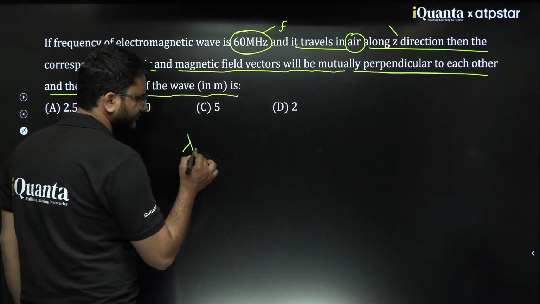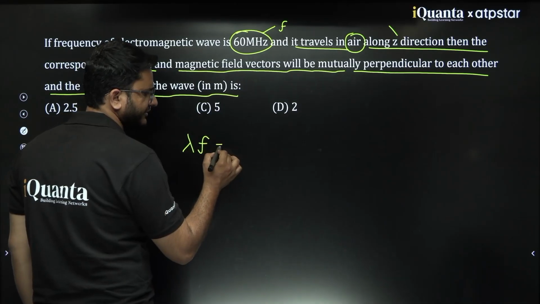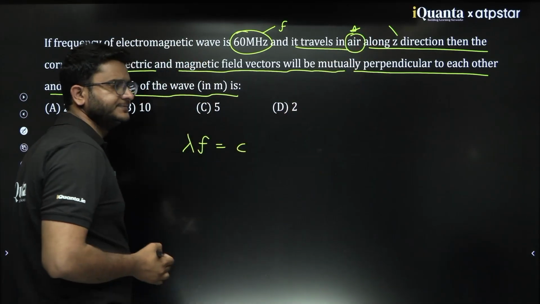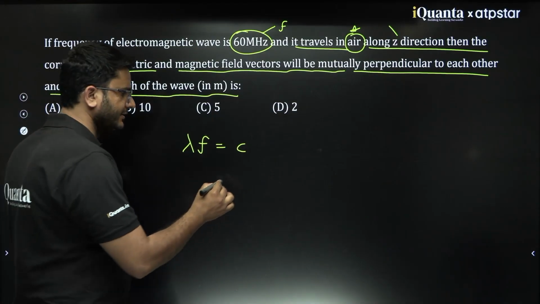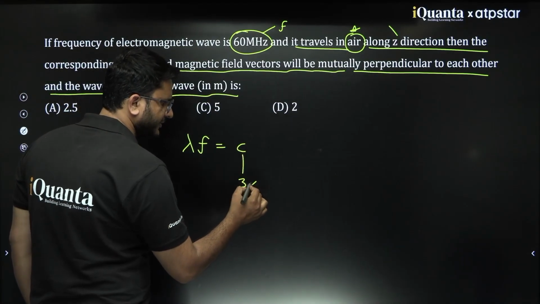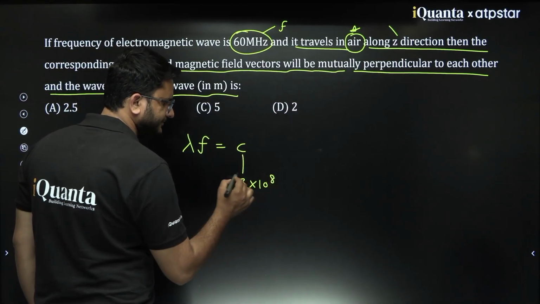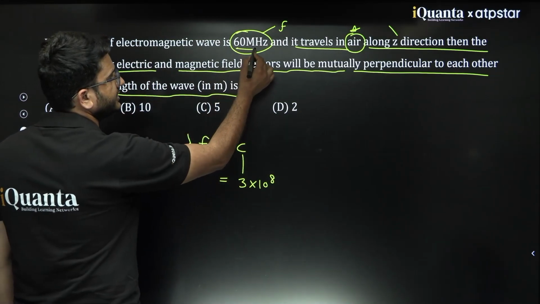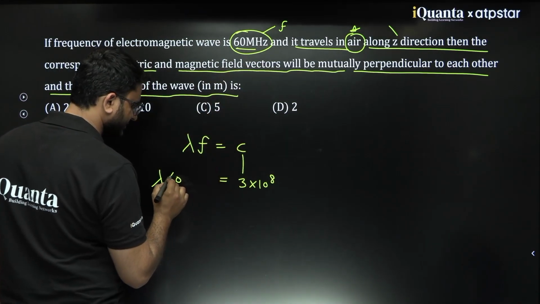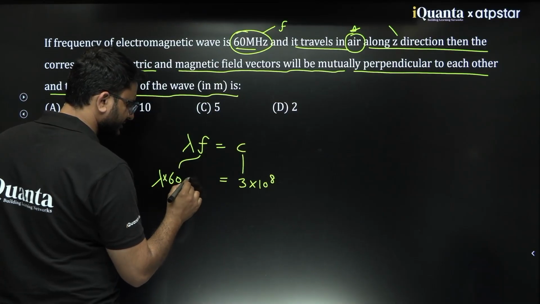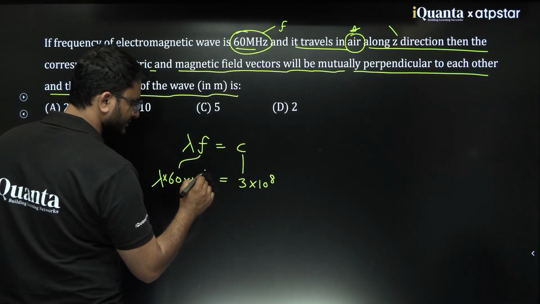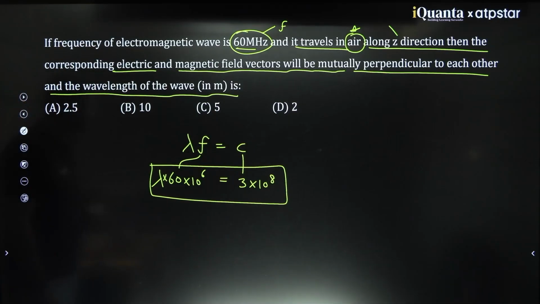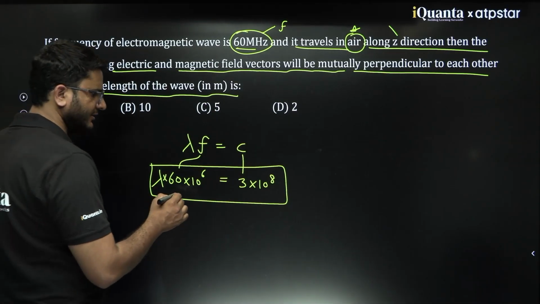So we know one formula, lambda into f is nothing but the speed of the wave. And for air, what would be the speed? C. So for air it would be 3 into 10 power 8. Lambda we need to find out. And what is 60 megahertz? This means the frequency would be 60 into 10 power 6. So this would be the working equation. If you solve it, you will get the result.